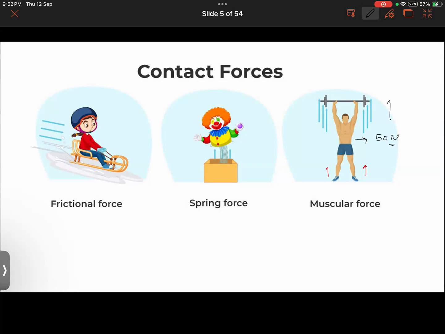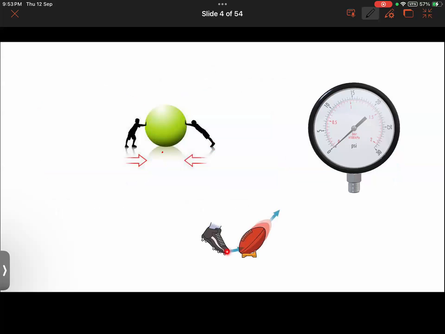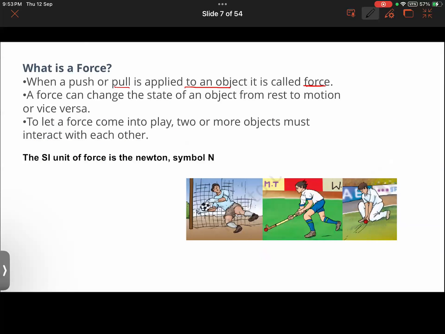Also, we are applying the force in a particular direction here. Or take the case of this ball, where you are pushing it in a given direction. You might have pushed it with some force. Let us say the magnitude of the force was 5 Newton, and it moved in, let's say, the northeast direction. So whenever force comes into action, it will have some magnitude and it will be acting in a direction also.